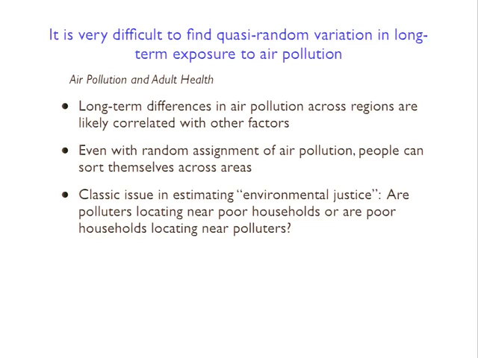the causality runs, right? On the one hand, you could think that the poor households are there first, and then the polluters intentionally move next to the poor households because they know that they have the least political clout and are least likely to block opening up polluting facilities. So it may be that the poor households are there first and the polluters move in.